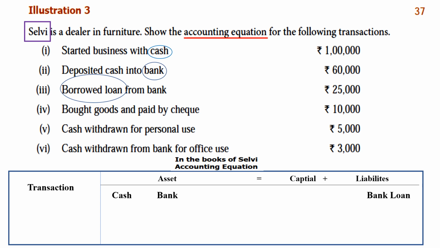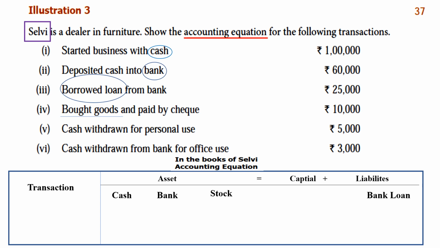In the previous sum we have written creditors, the name of the person was given, but here it is from the bank, so bank loan. And then bought goods and paid by check, so stock. And paid by check means bank, it is already there. And no more, other are cash withdrawn for personal use, cash withdrawn for office use, so it will come under cash.